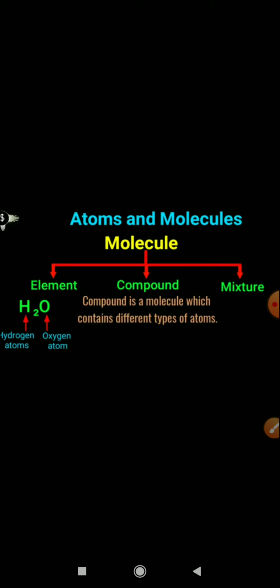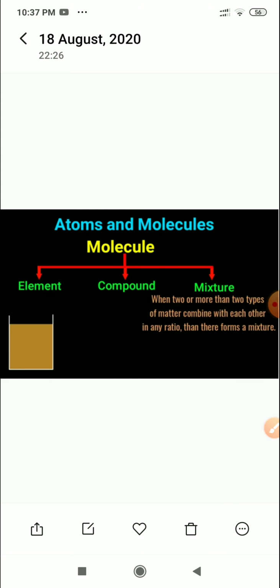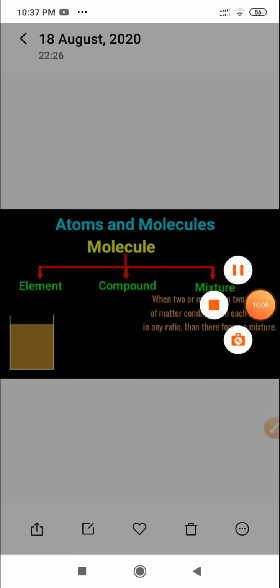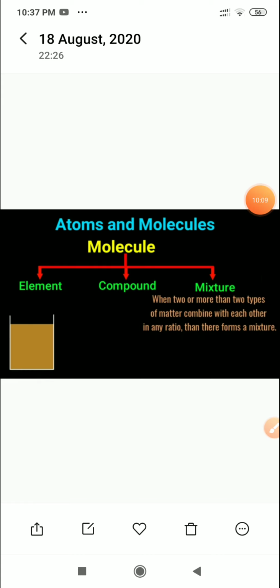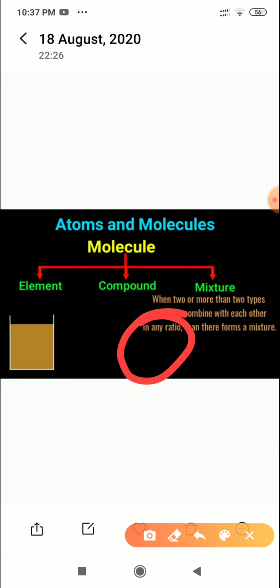Now the third is very important, the mixture. I have told you before, mixture is when two or more than two elements are combine with each other in any ratio, which is very important, it can be anything, and they form a mixture. For example, I am just going to make a lemonade. Somebody likes it more sweet, somebody less sweet, somebody likes more lemon syrup, somebody wants less lemon syrup. It can depend on the individual, so there is no fixed proportion. And they are not mixing chemically, they are just physically combined. Okay, so this is the mixture.